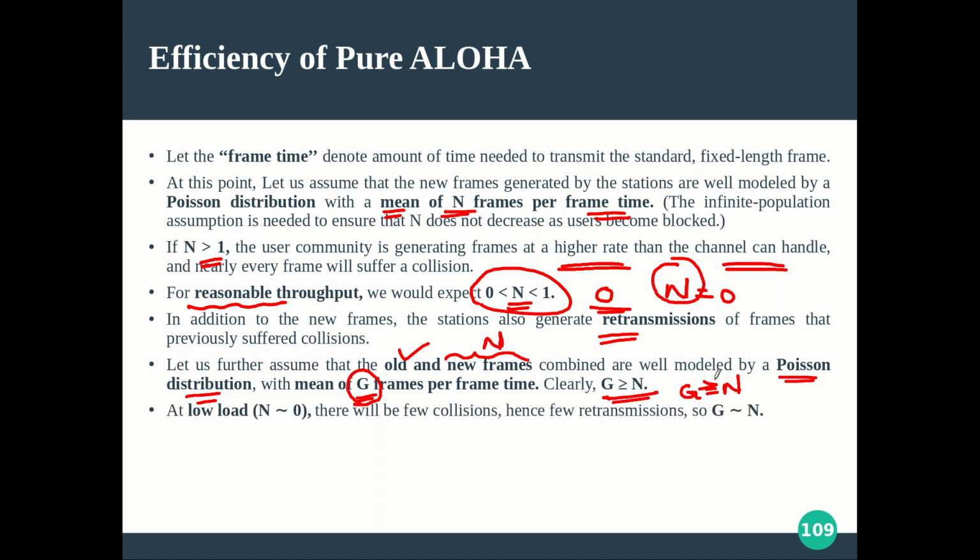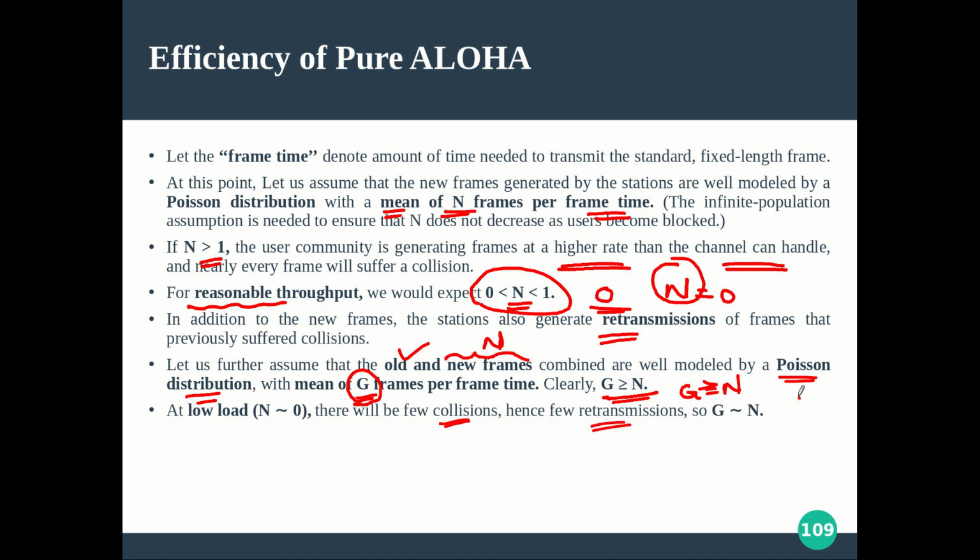For more clarity, if the load is very low, then n will be approximately equal to 0, and there will be few collisions and few retransmissions. So low load in the sense n is approximately 0. It is not like n is equal to 0. With low load, chances of collisions are less, and chances of retransmission are also less.